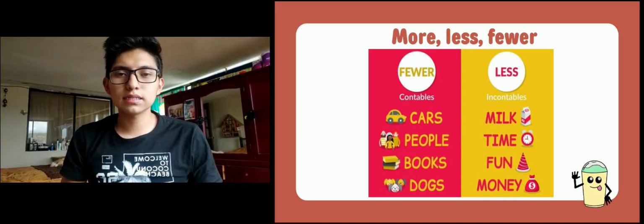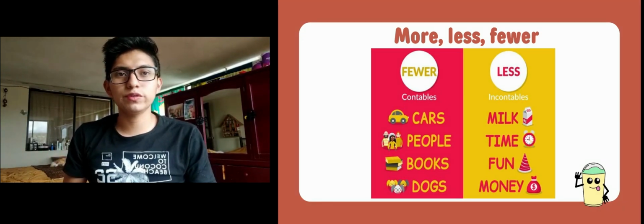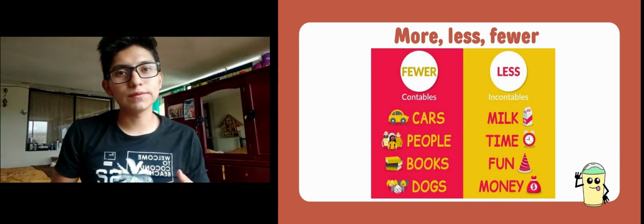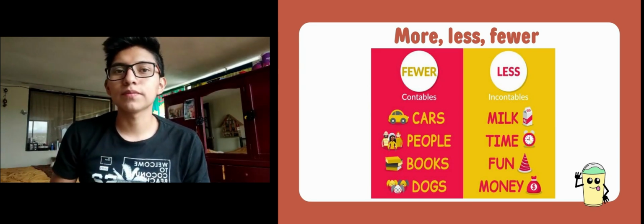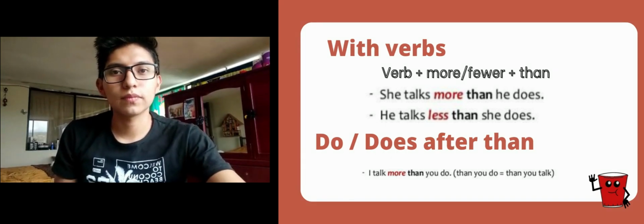More, less, fewer. The general rule is we use less for uncountable nouns and fewer for countable nouns. So, for example, less meat, fewer hamburgers.